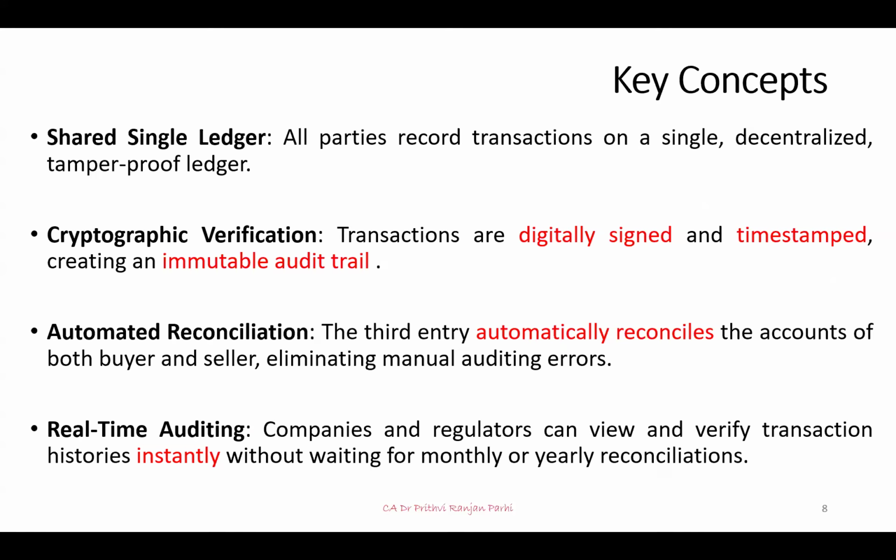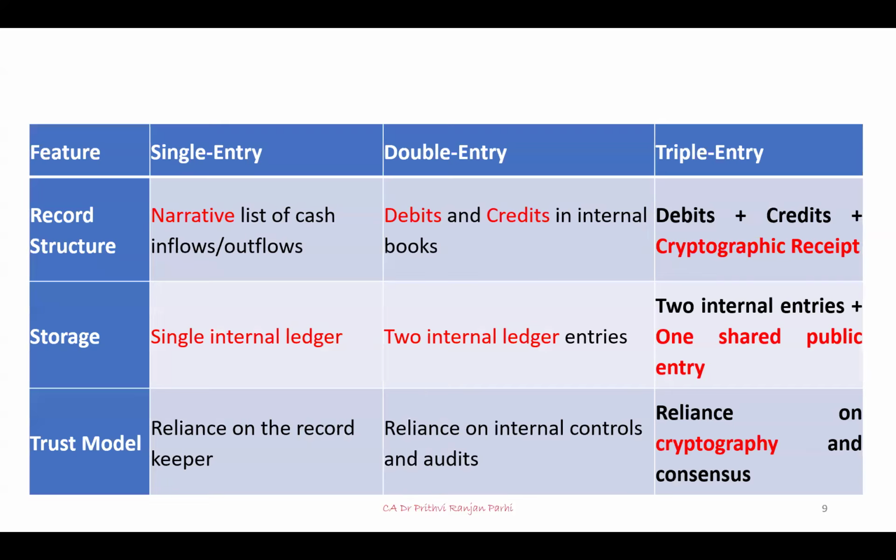Reconciliation is automated, and with the help of this kind of blockchain accounting, real-time audit is possible. At this stage, if we compare single entry, double entry and triple entry, we can make a table like this. Under single entry, we record entries in one particular ledger and narrative records about inflows and outflows are kept. This is history now. Single entry you can totally eliminate today.